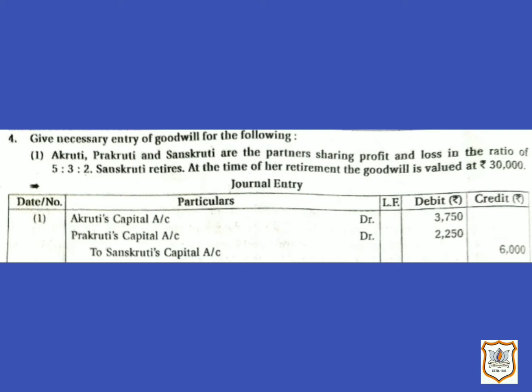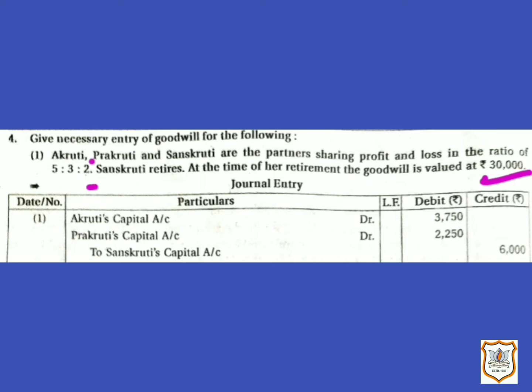Now here, we are not given the gaining ratio as well as the new profit and loss sharing ratio. Here, Sanskriti is the retiring partner. So first, let us calculate Sanskriti's share in the firm's goodwill. The firm's goodwill is 30,000 and Sanskriti's share in profit according to the old ratio, 5:3:2, is 2/10.